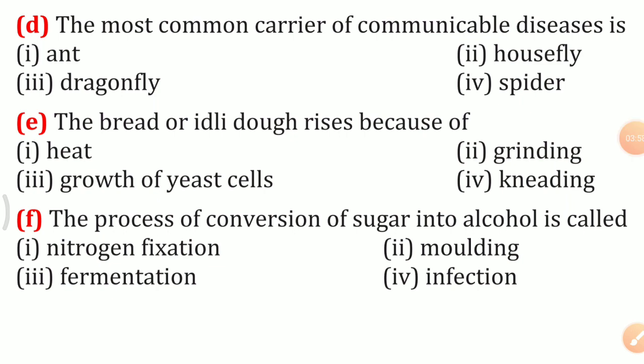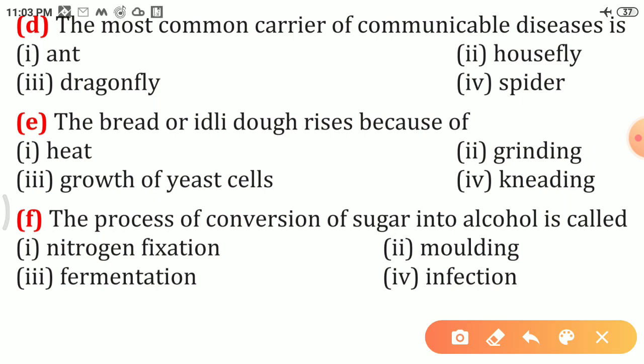D. The most common carrier of communicable diseases is blank. As we know, some insects and animals act as carriers of disease causing microbes, and housefly is one such carrier.